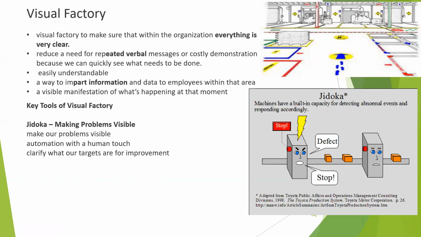Automation with a human touch clarifies whatever targets can be improved. Let's take a simple example. Say you are handling a particular client, and there is a problem with that client. Make your problem exposed so that the people in higher management, or somebody above you, understand there is some problem in the account, and they can help you out or give more attention to that account to resolve it. For example, if you keep everything under the carpet, what will happen? One day it will blow up and the problem will be so serious that we cannot save that client at all.